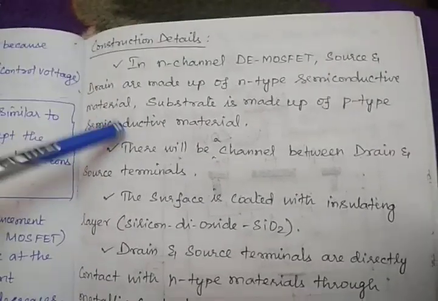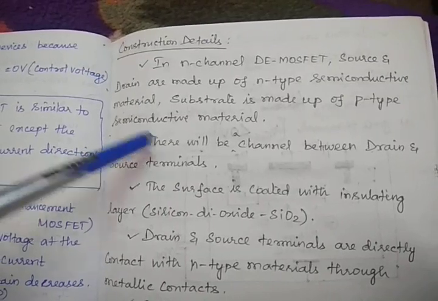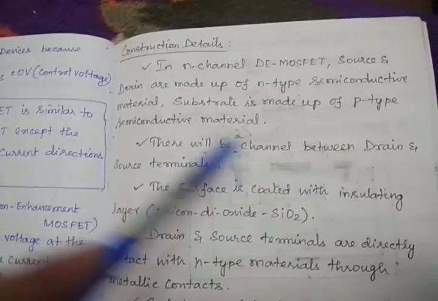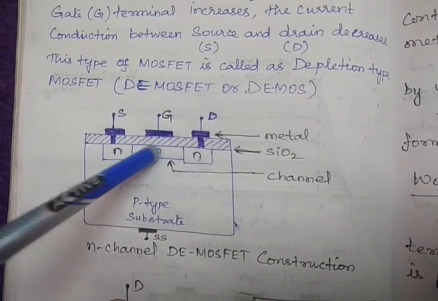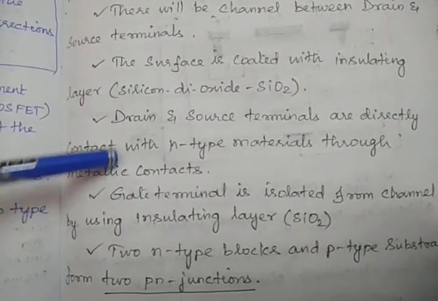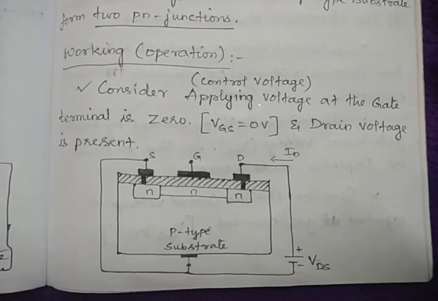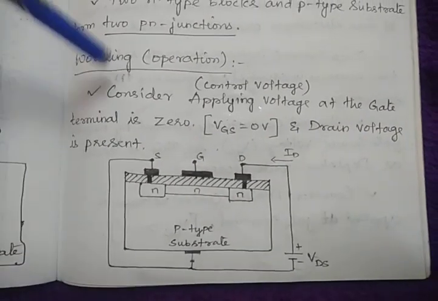We'll see the construction details are almost same. The only difference is there will be a channel between the drain and source terminals. As I told you already, the channel is present in the depletion mode MOSFET, and remaining all are same. We move on to the working directly.